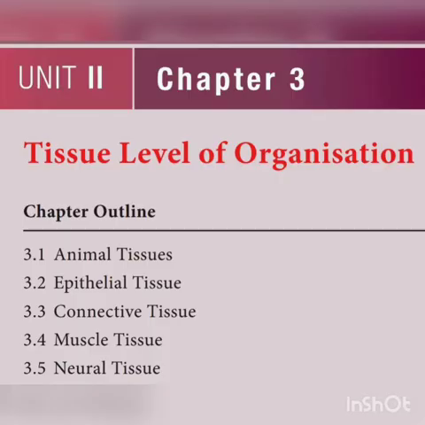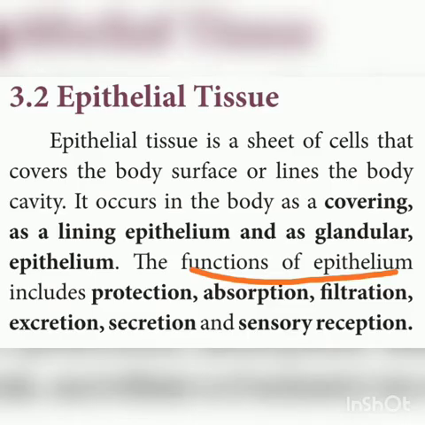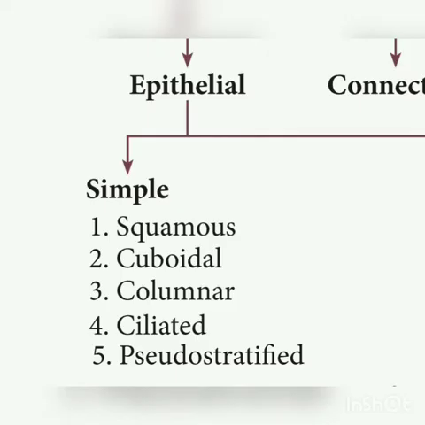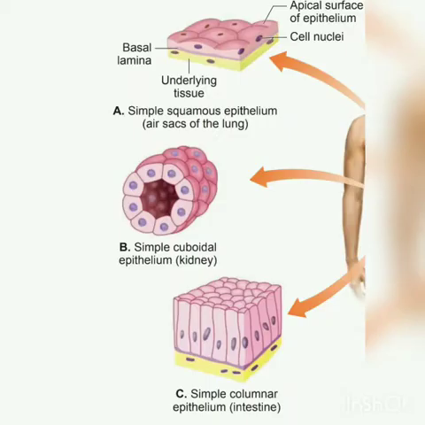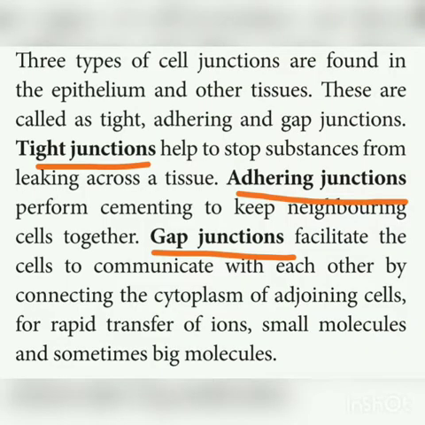And next is the third chapter, tissue level of organization. In tissue level of organization, you have to know the functions of epithelium, and you have to explain the simple epithelium and its types and functions. You have to draw the diagram for various types of tissues. And the next 3-mark question is the types of junctions: tight junction, gap junction, adherens junction. It may be asked in 3 marks.